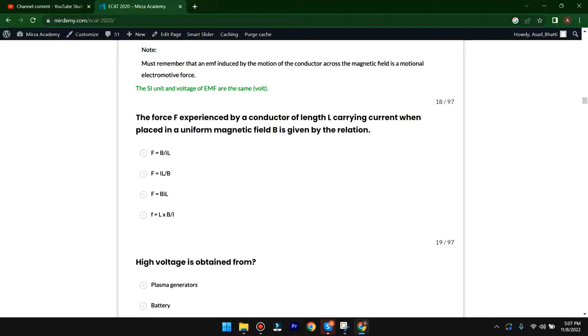The force F experienced by a conductor of length L carrying current I when placed in a uniform magnetic field B is given by the relation F is equal to BIL.